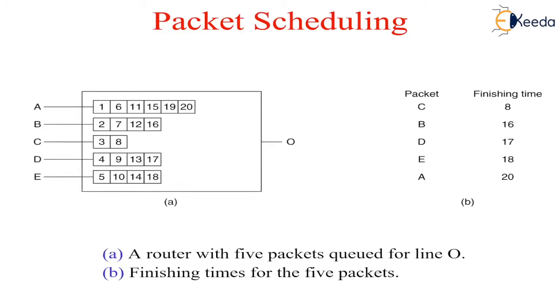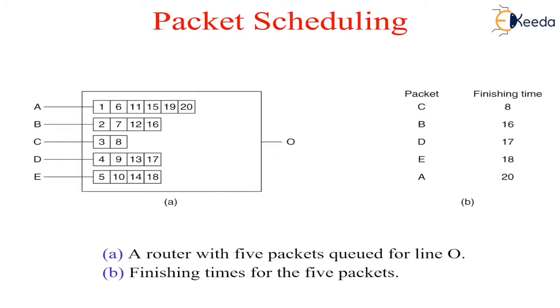The algorithm has a problem. It gives more bandwidth to hosts that use large packets than to hosts that use small packets. The algorithm was improved so that the round robin is done byte by byte instead of packet by packet. In effect, it scans the queues repeatedly, byte for byte, until it finds the tick on which each packet will be finished. The packets are then sorted in order of their finishing and sent in that order.